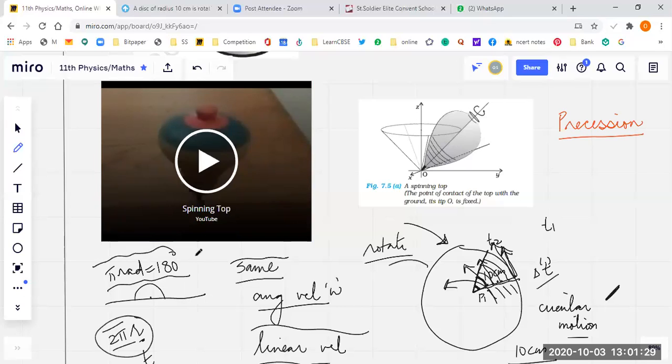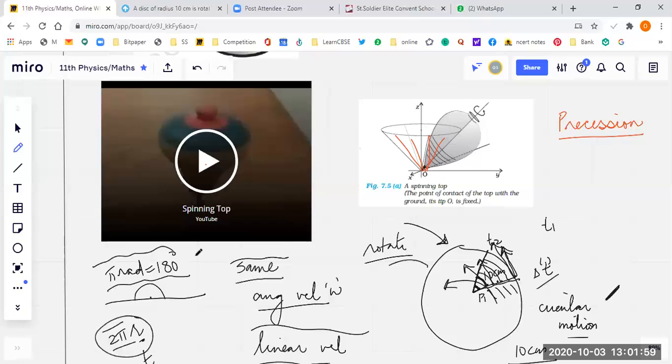The axis of rotation is changing in its angle, and its angle is always towards the slant height of this top, as you have just seen. The point of contact of the top with the ground is fixed. This point is fixed, but the axis of rotation is also going around.